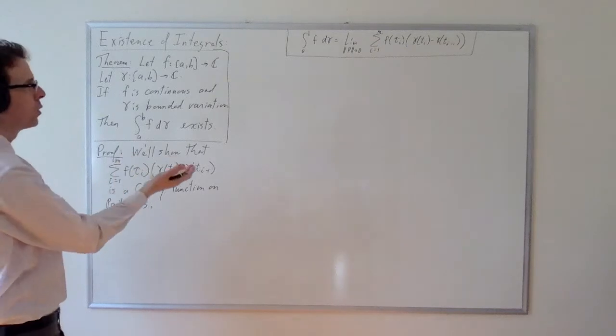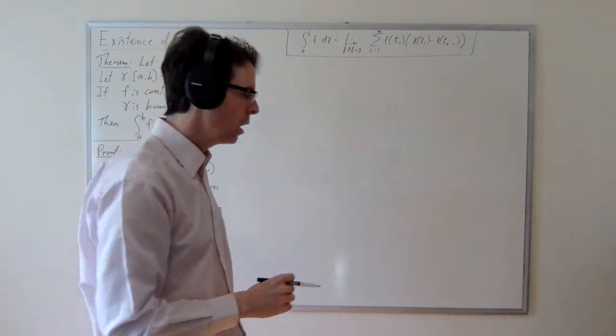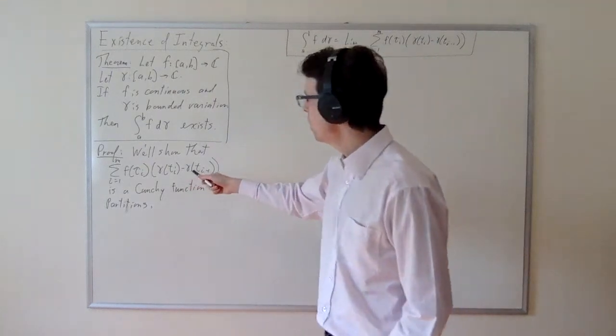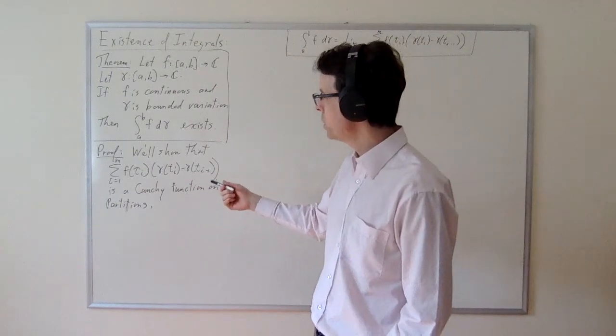And so we've already shown that a Cauchy function must have a limit. And so that will be sufficient here. So that's the strategy.